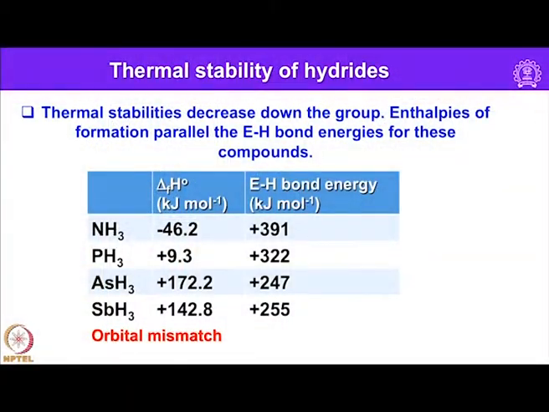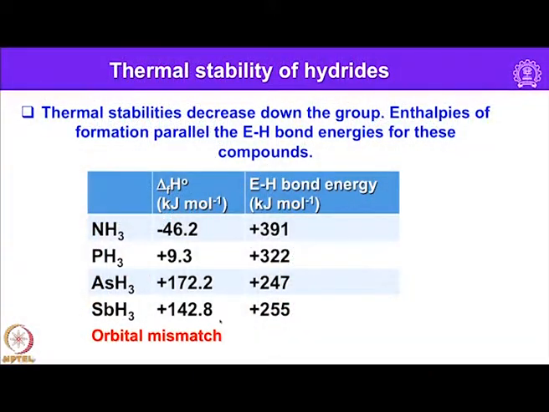So, let us look into the thermal stability of hydrides. You can see here for NH3 delta H is minus 46.2 kilojoules, and here if you look into N-H bond energy, that is plus 391 kilojoules per mole, and as we go down the group the bond energy decreases. That is also reflected in these values. In fact, SbH3 has a positive 142.8, and here the bond energy is 255 kilojoules per mole.